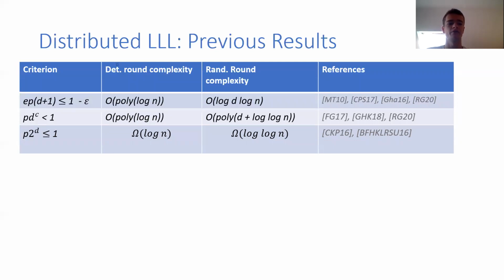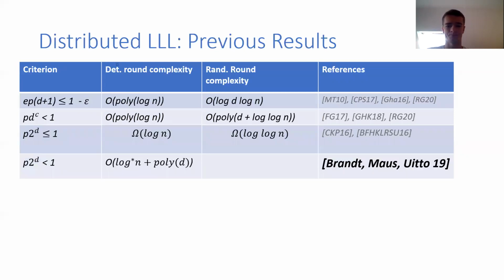So for this criterion, p times 2 to the d is at most 1, which, for example, applies for the sinkless orientation problem. You actually get the omega log n deterministic round complexity lower bound, and the omega log n randomized round complexity lower bound. And this you prove by showing that sinkless orientation has such a lower bound.